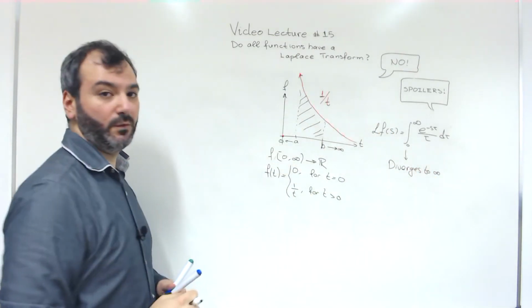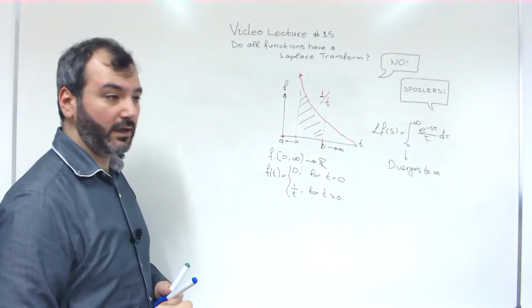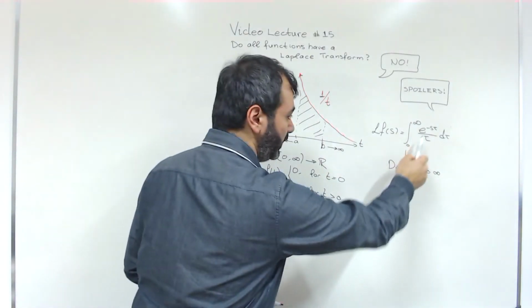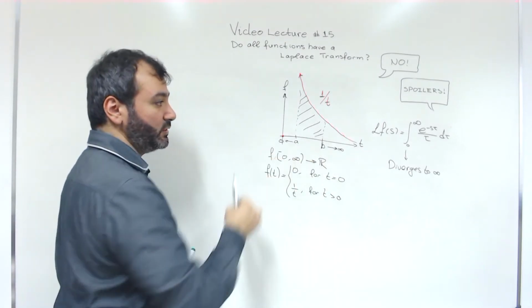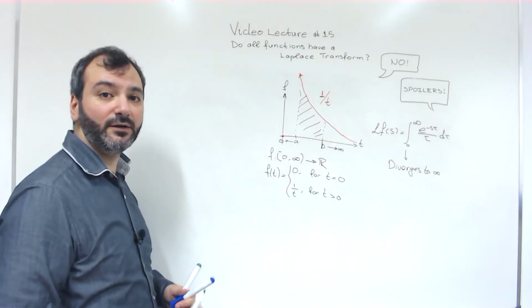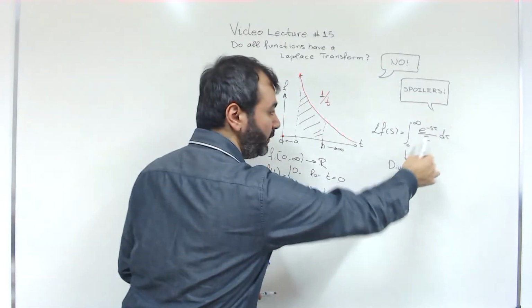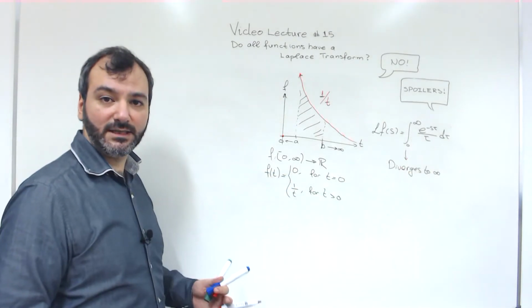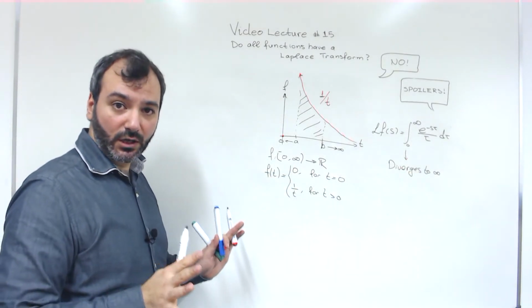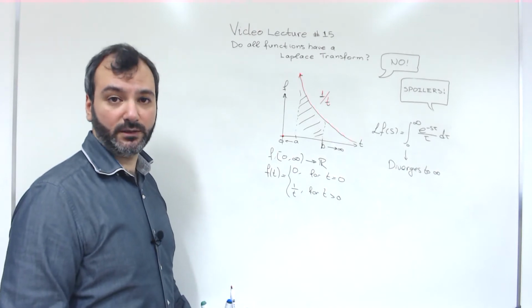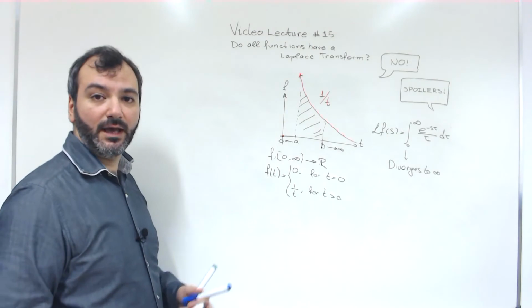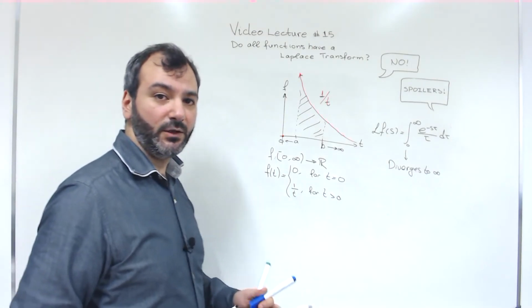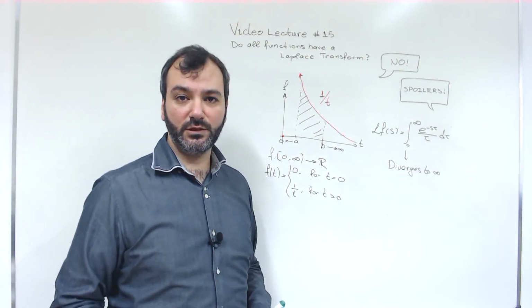It diverges to infinity. Can you see why? It is because 1 over t goes to infinity as t goes to 0. In fact, it goes to infinity very fast, and e to the minus s tau is not fast enough at this point, is not close enough to 0 to stop it from growing this fast that the area becomes infinite. But this is not a very rigorous explanation.